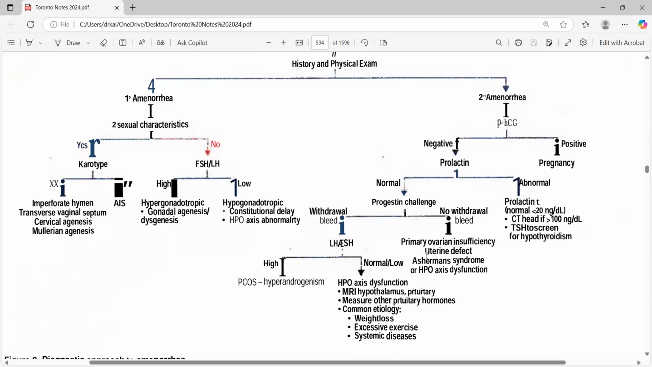So the problem is from the uterus. Progesterone, this question is something very common. They do give the progesterone challenge and ask you whether there is a withdrawal bleed or there is no withdrawal bleed. How do you assess the case? Or what is your differential diagnosis, or what is your diagnosis?